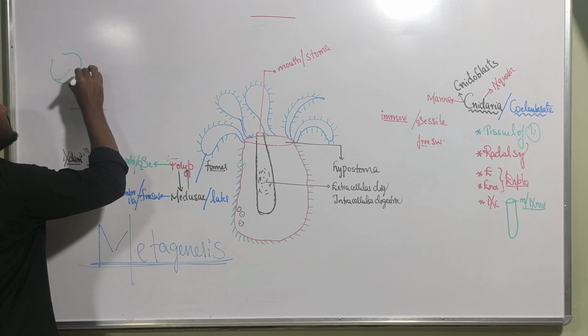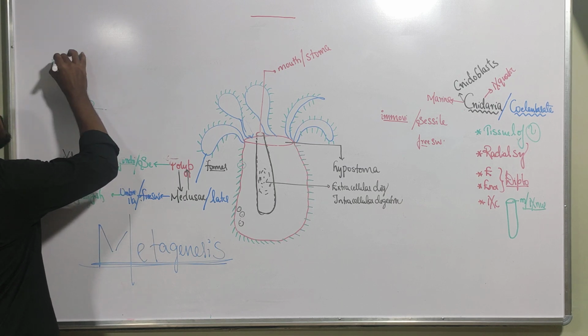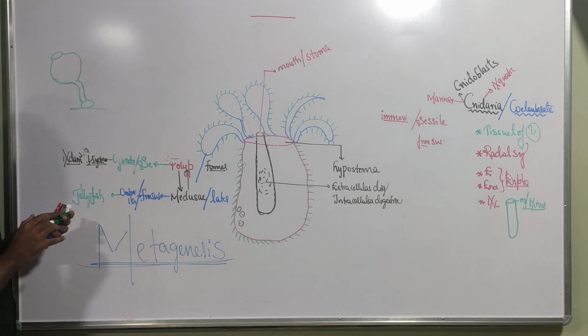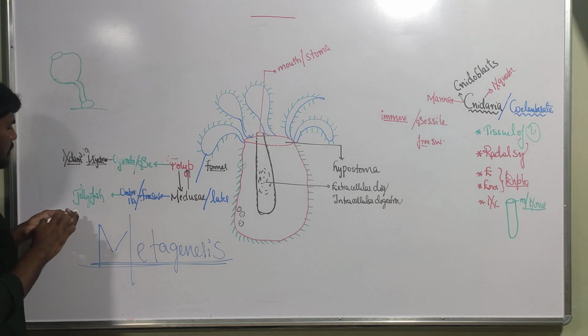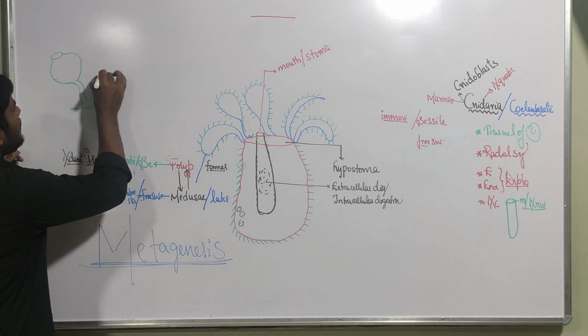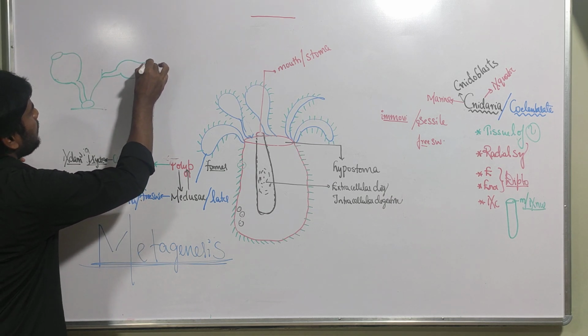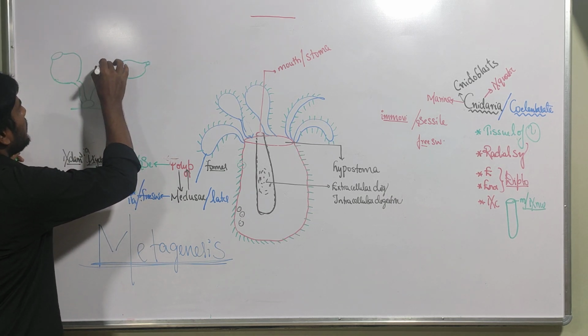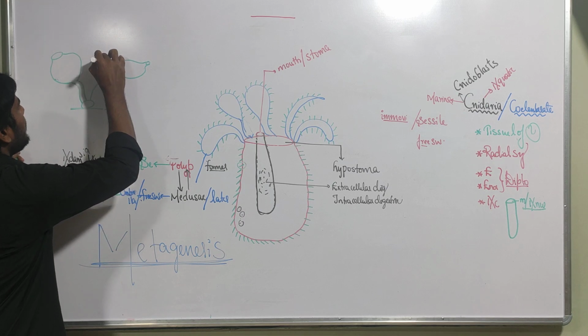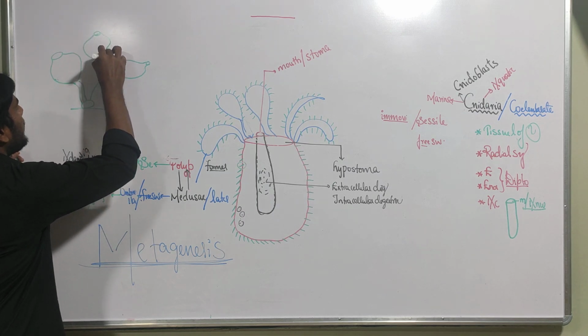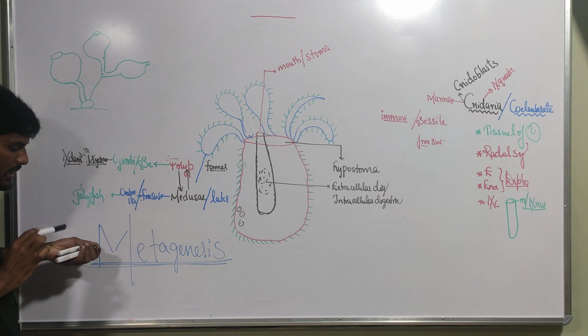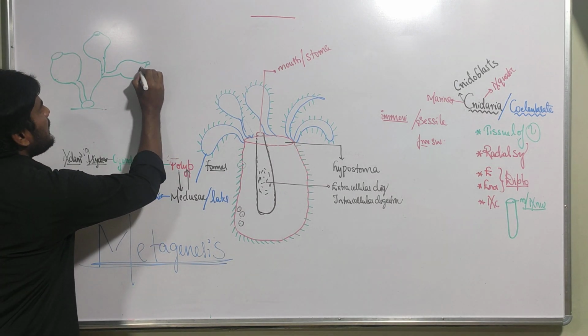Imagine that this is the former. The former is called polyp. Like this, there are so many branches, and this is the polyp, which has this cylindrical shape. This polyp is producing the medusae.